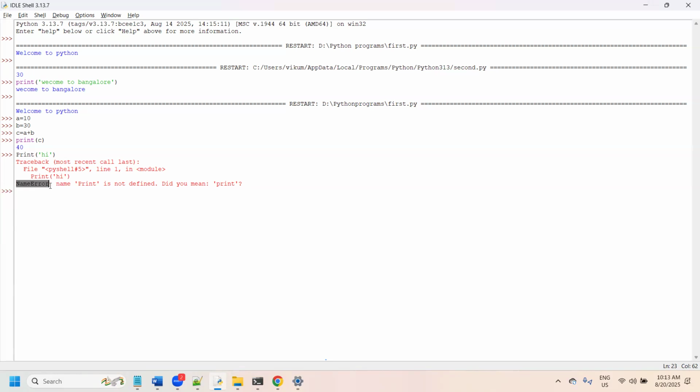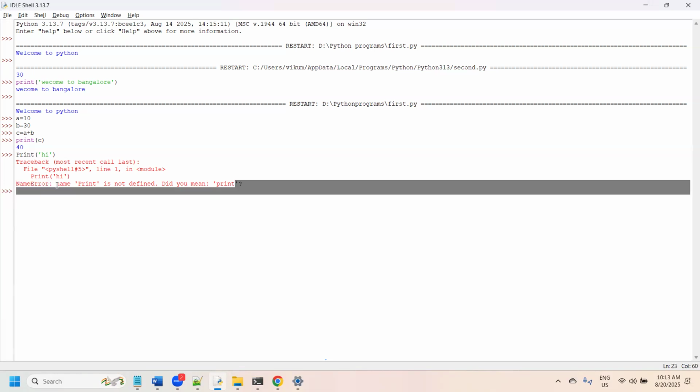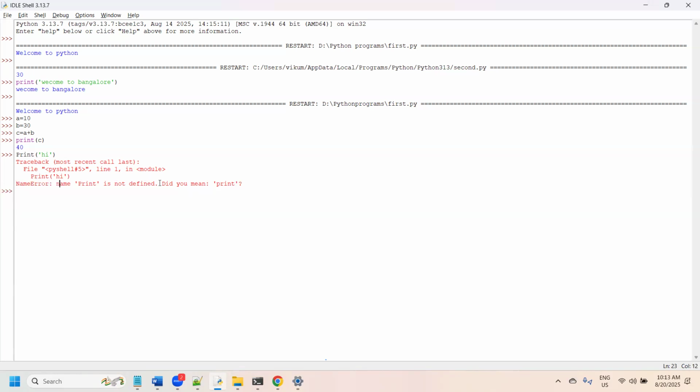At the same time, it says name error. What kind of error is it? It is a name error: name Print is not defined. Did you mean print? It is trying to say, boss, do you want to execute print? It also provides some kind of suggestions.